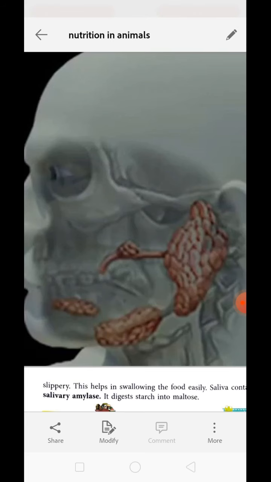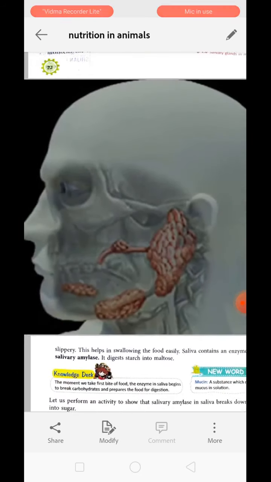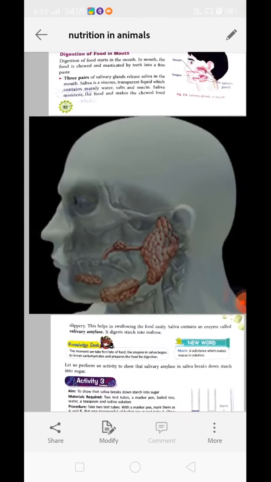Okay, when this food gets mixed with the saliva, digestion of carbohydrates starts with the help of salivary amylase that is present in the saliva. Okay, saliva contains an enzyme called salivary amylase which helps to digest the starch into maltose, and starch is a kind of carbohydrate. So when we are eating the food, it is the first nutrient which is going to get digested. Okay, the first nutrient is carbohydrate, it means starch, which gets digested initially in the mouth. So digestion begins in the mouth.